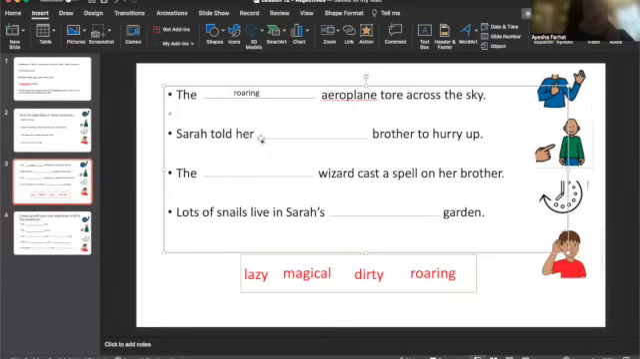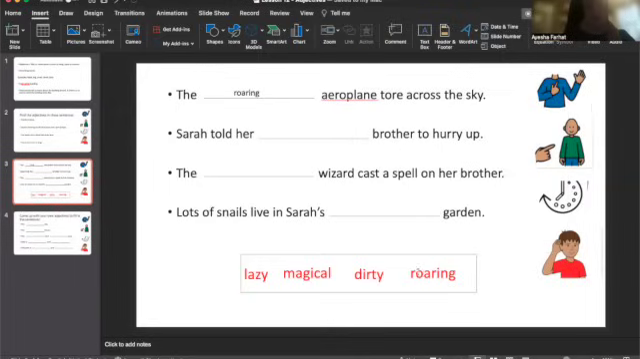So Sarah told her blank brother to hurry up. Okay, so let's go through these words together. Remember, we've used roaring, so let's get rid of that so we don't get confused. So we've got lazy, magical, and dirty. Well, lazy does match this sentence because remember we said lazy was someone that does something but doesn't really want to do it or does it very slowly. So if Sarah had to tell her brother to hurry up, it could mean that he is quite lazy. So the missing adjective in that sentence is lazy.